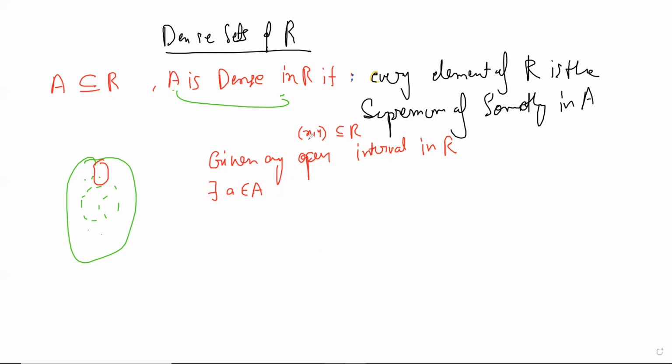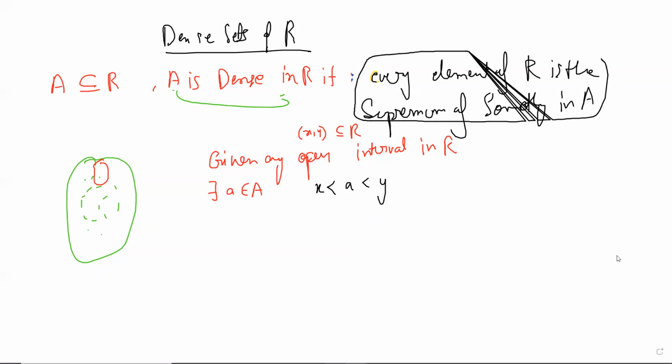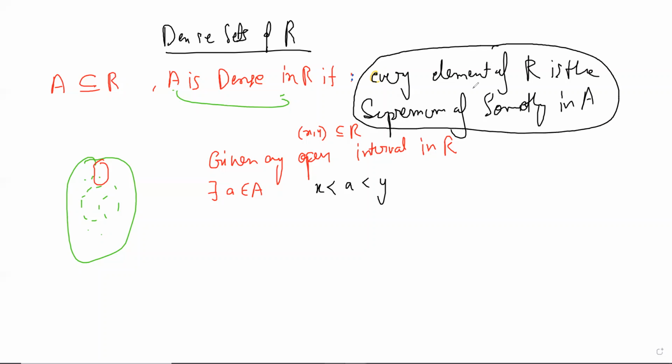So x comma y is there. There exists an A such that x is less than A is less than y. As simple as that. Okay, so this is our definition of denseness. And what he's saying here is also equivalent, because it is a supremum of something. So what you can do is take an x and take x plus 1, and you'll find an A.